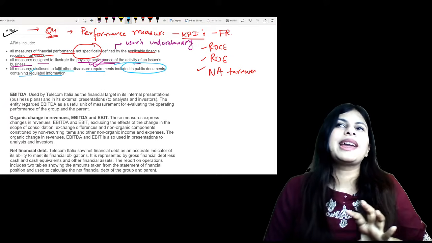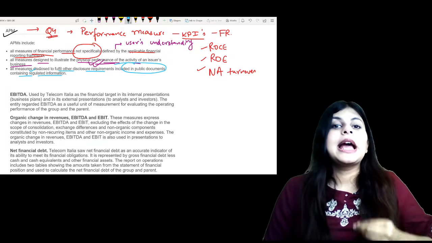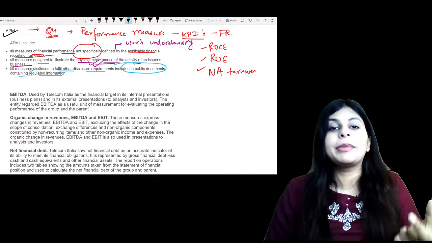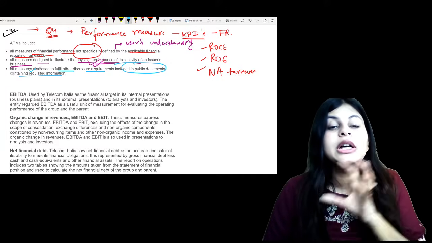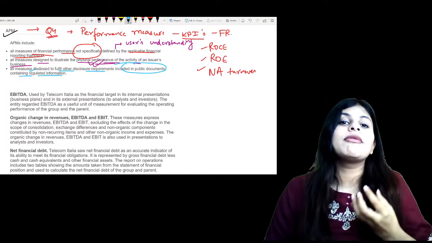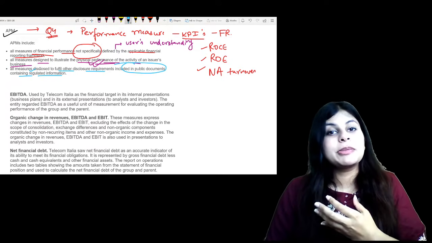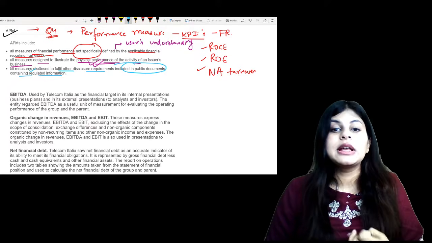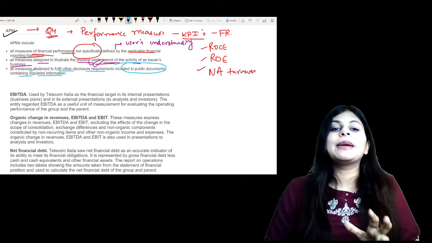So basically you are doing some enhanced reporting. If I give certain APMs, I am being specific to my performance, so I am reporting my financial capital, right? You've done that in integrated reporting. We have 6 types of capital, and one of them is financial capital. So when I give such enhanced disclosure of my finances, where I'm giving the actual figures in my SFP and SPL, plus I'm also giving certain disclosures which are adjusted performance measures, then it is included in all the public documents, right? So these are what APMs are.